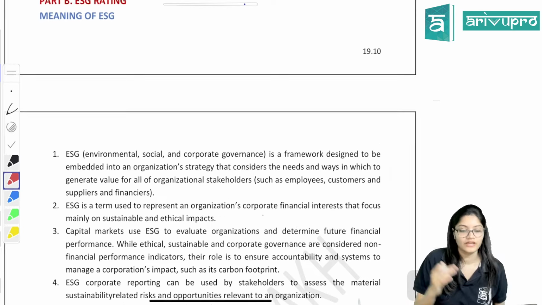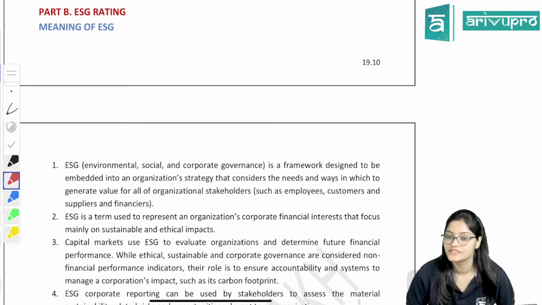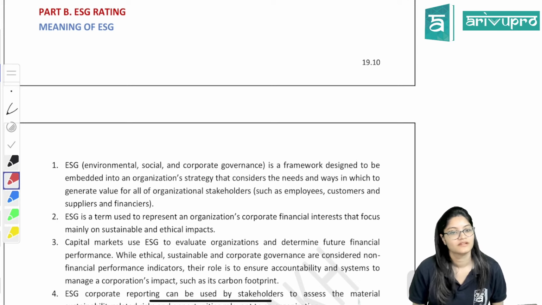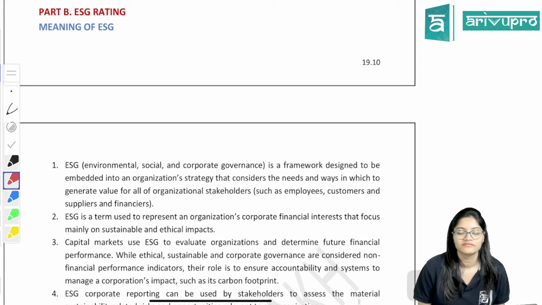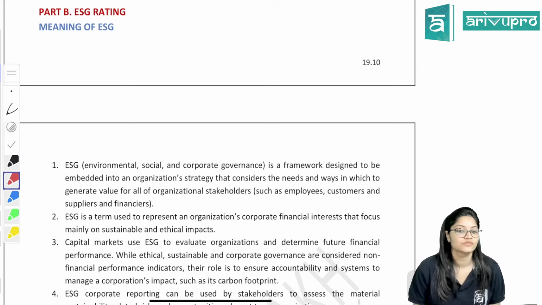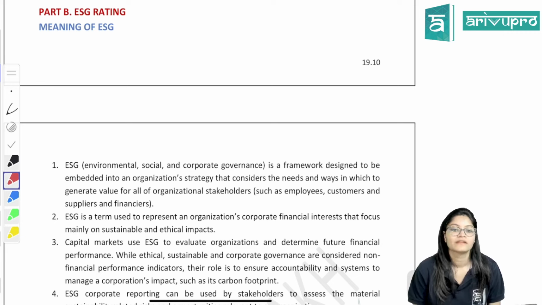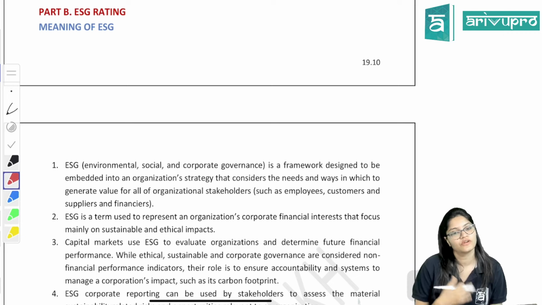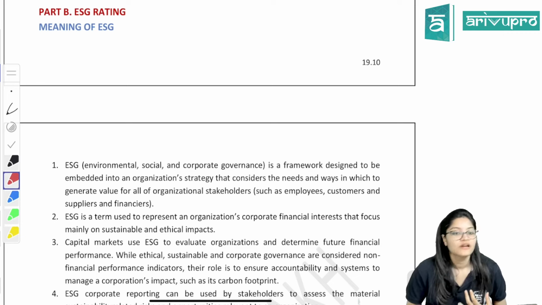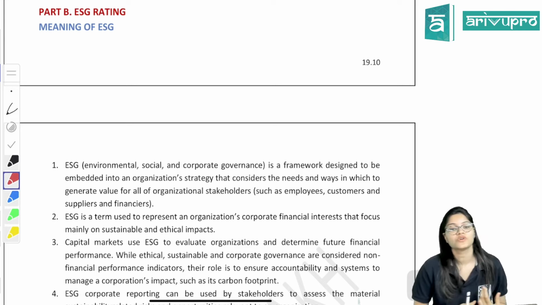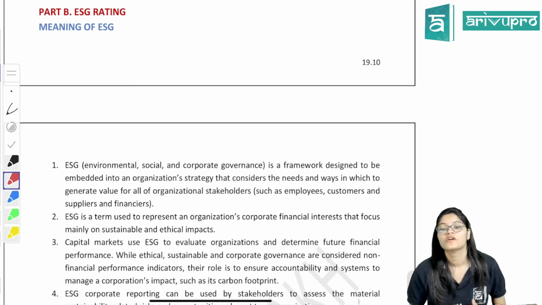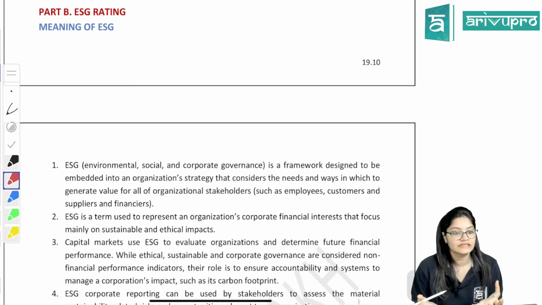Now we come to the second section, which is your ESG rating. What is ESG? We know this: environmental, social, corporate governance. Now we have to give a rating of that. Here we are going to understand what ESG is, how the ratings are given, which organizations give the rating, and on what criteria the ratings are given.